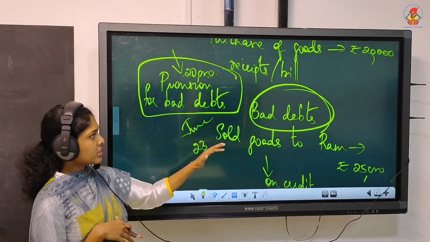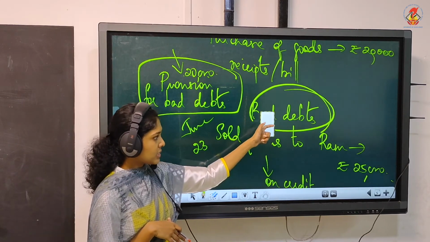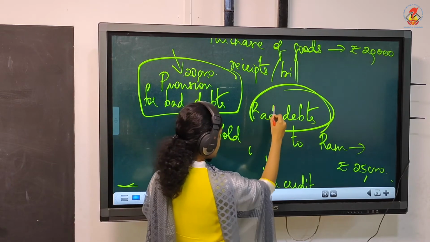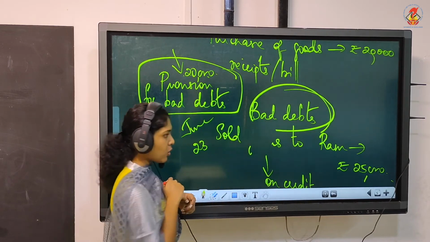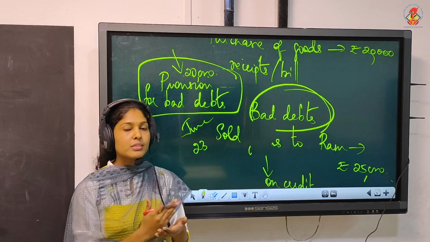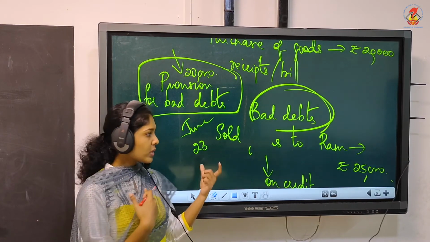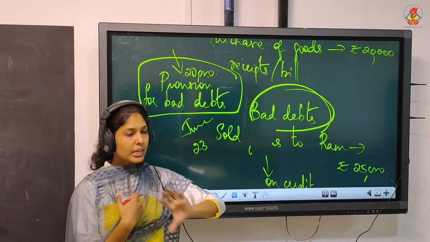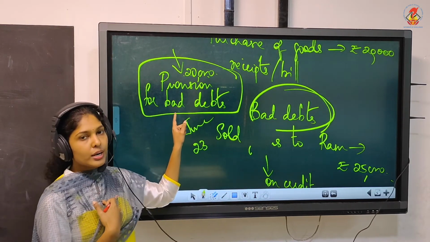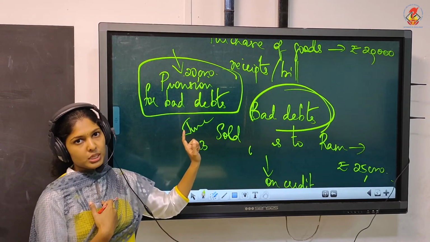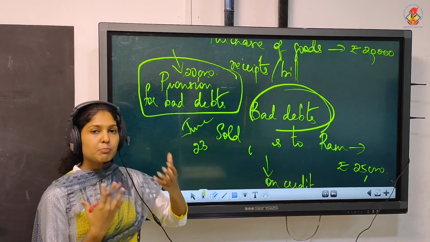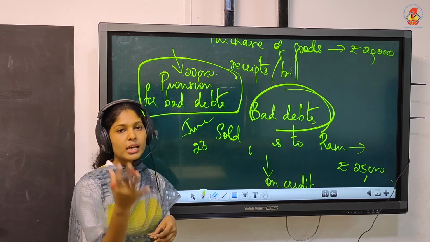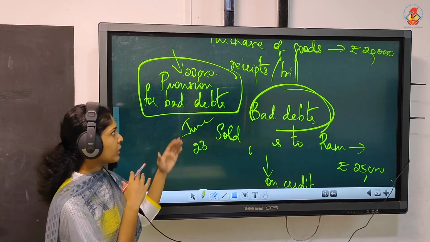So that depends on the situation. If there is bad debts, so in this situation he didn't make the payment and we have bad debts. We can't recover this 25,000. In such a situation, it will result in a loss. It's a loss for us. We sold goods, we didn't get the payment. So in that case, to meet the loss, we have kept already something called a provision. So that is why the firm is always keeping a provision. Expecting a loss, they will keep a provision in advance. All firms will be doing this.